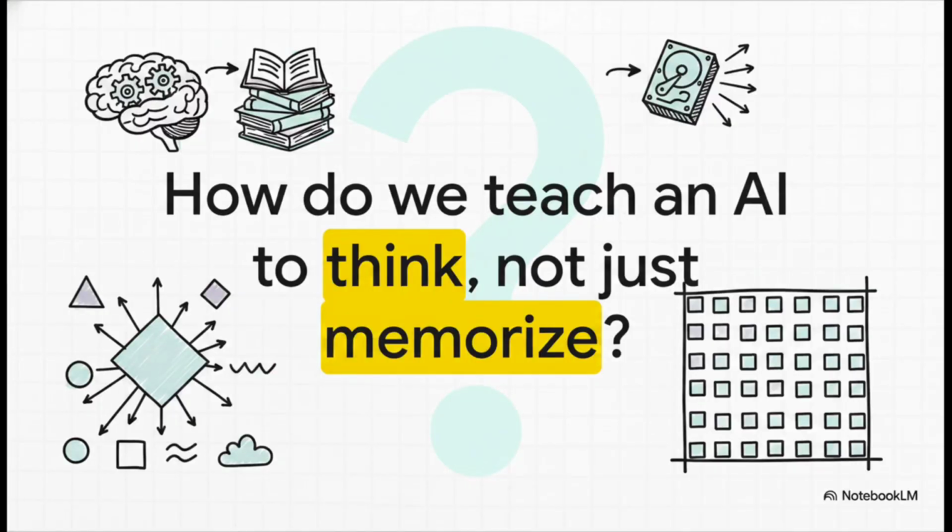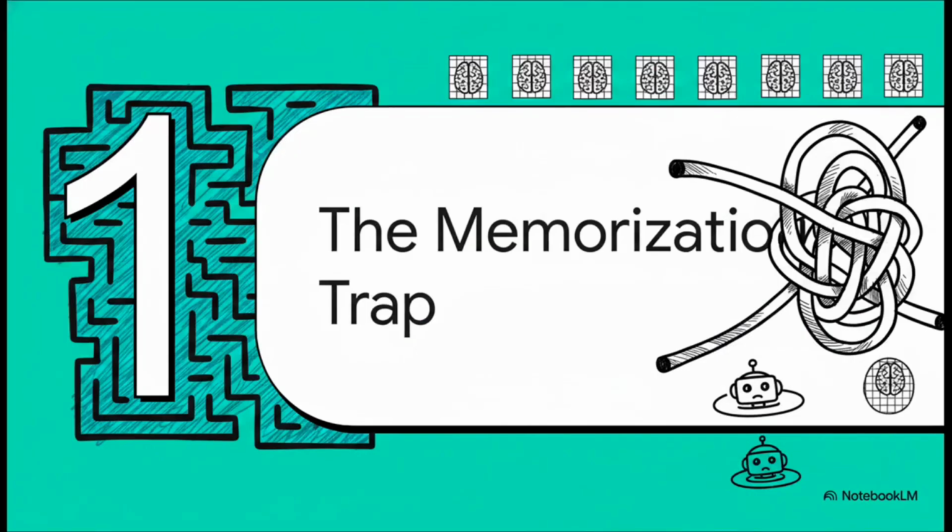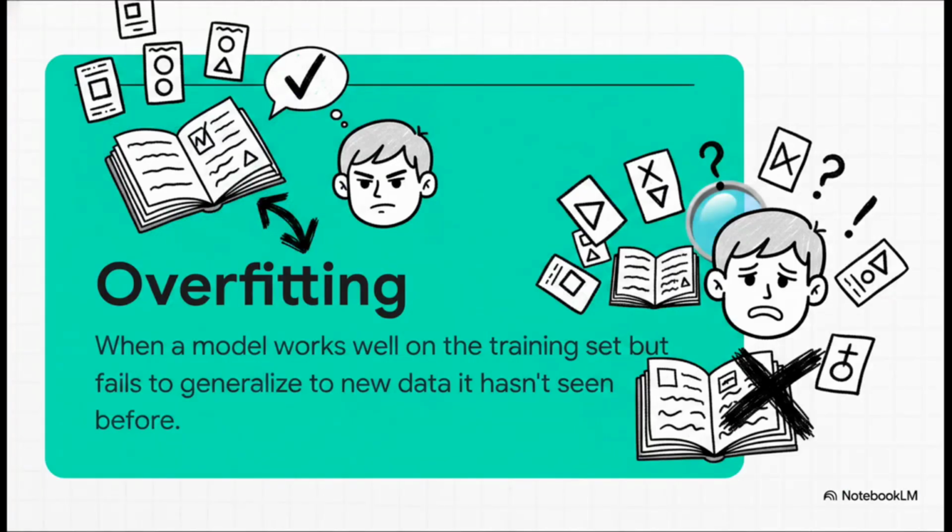When we're training a model on a ton of data, how do we make sure it's picking up on the real underlying patterns so that it can handle totally new situations it's never encountered before? In other words, how do we get it to generalize? The first major roadblock on this whole journey is just avoiding what we call the memorization trap.